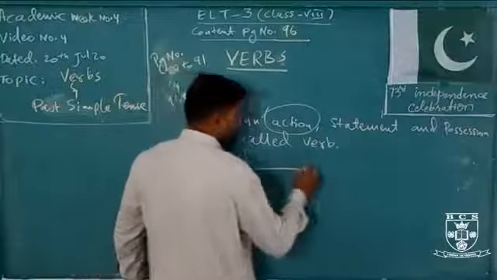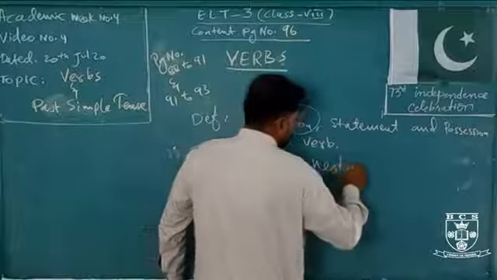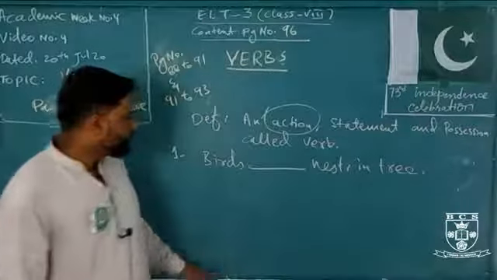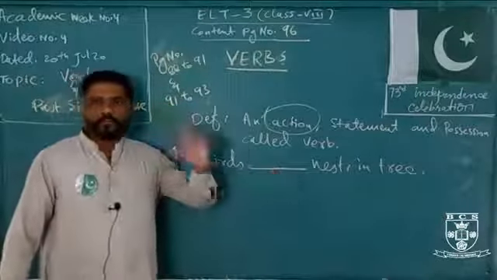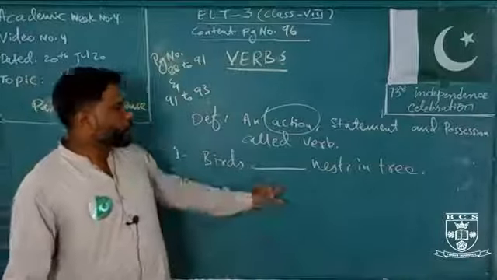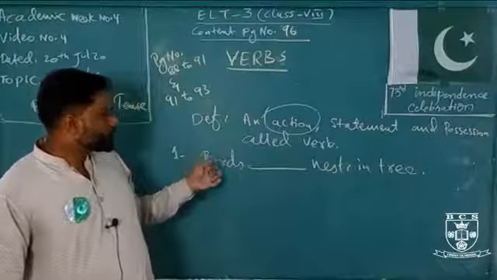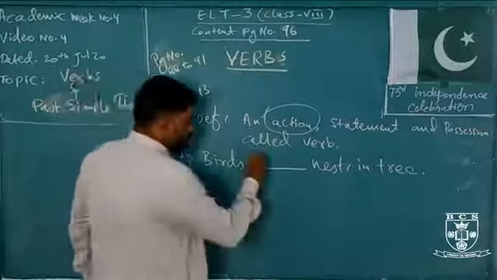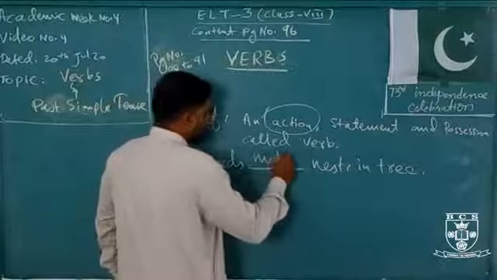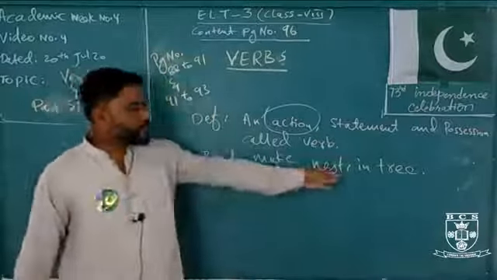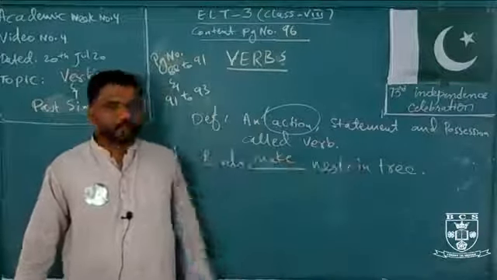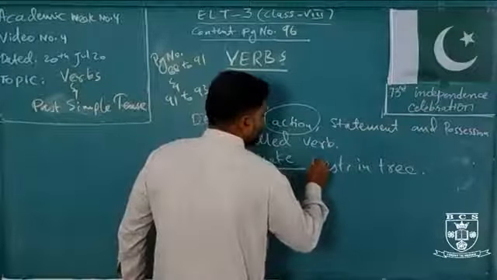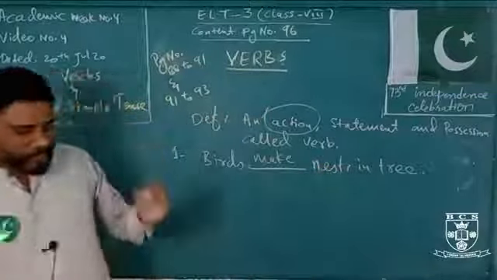So you have to think of a verb. What the verb comes? I mean, what do birds do? I mean, they make. So birds make nest in tree. So you can just find by your guess whatever the appropriate verb you have to put.